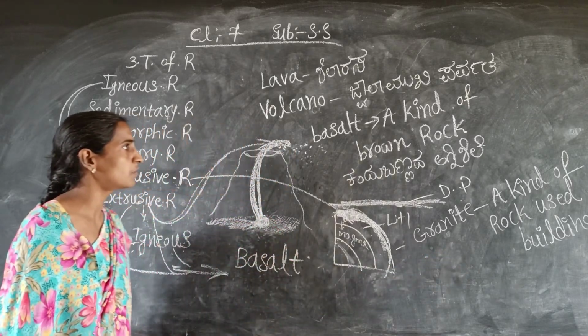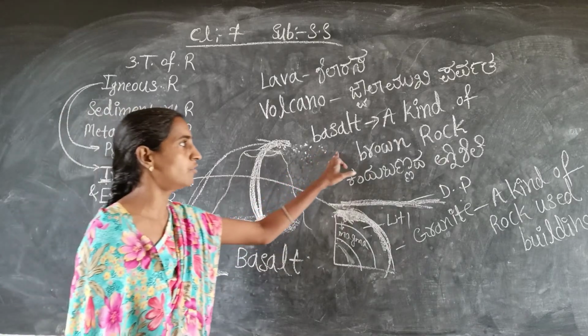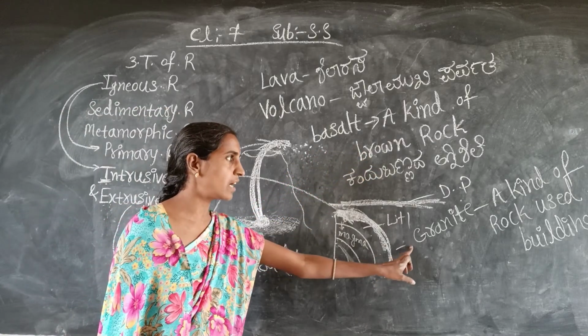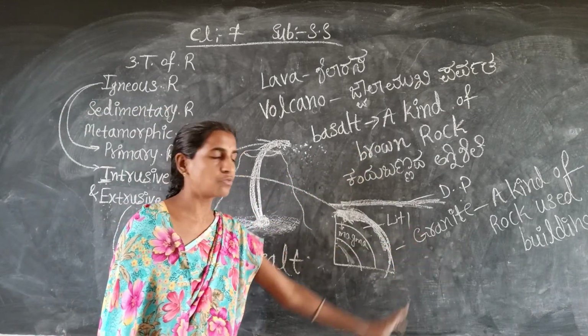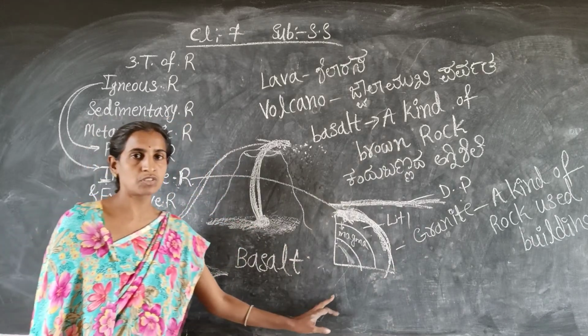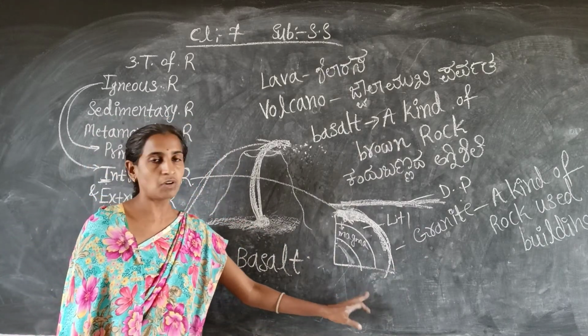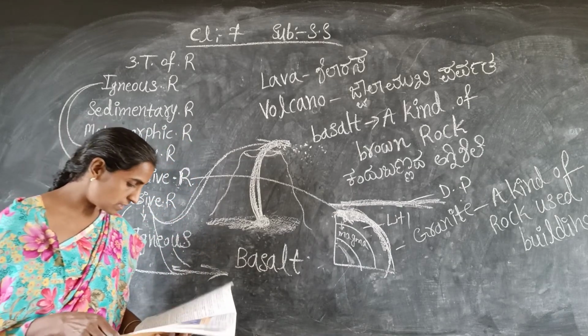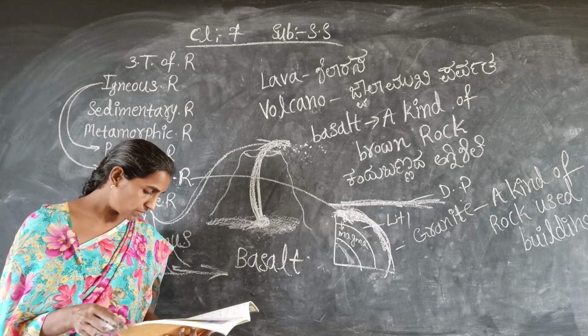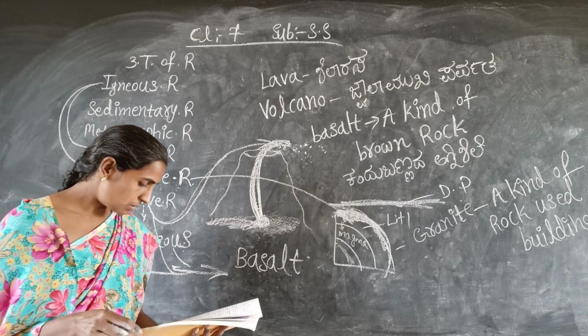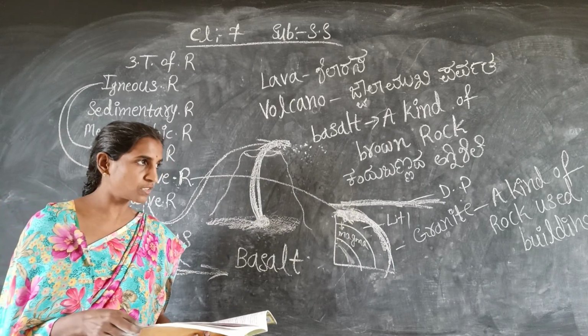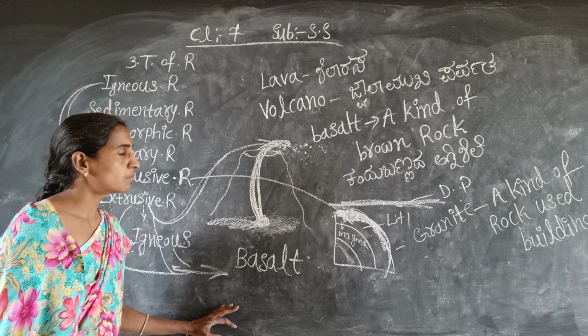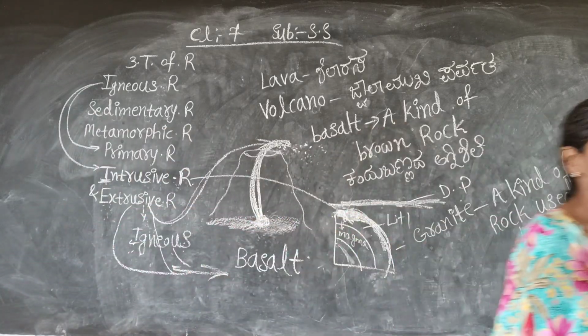So all these points you have to remember. Basalt is a kind of brown rock, and granite is a kind of rock used for building. You have to write all these points down in your SST notebook. We will discuss in the next class the remaining 2 points: the sedimentary rocks and the metamorphic rocks. We will see in the next class.